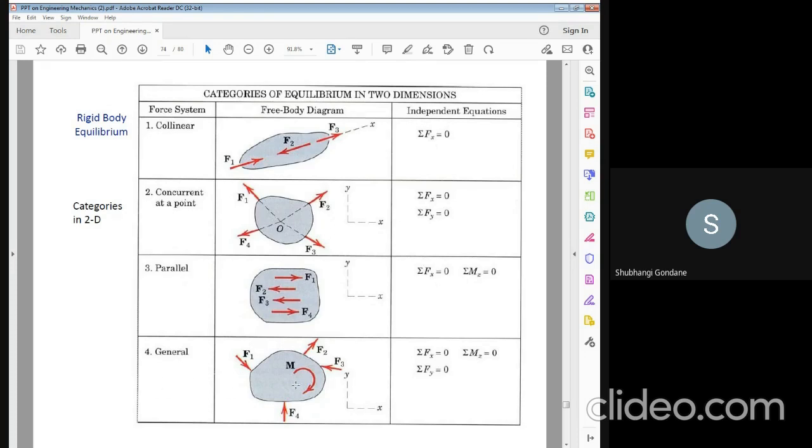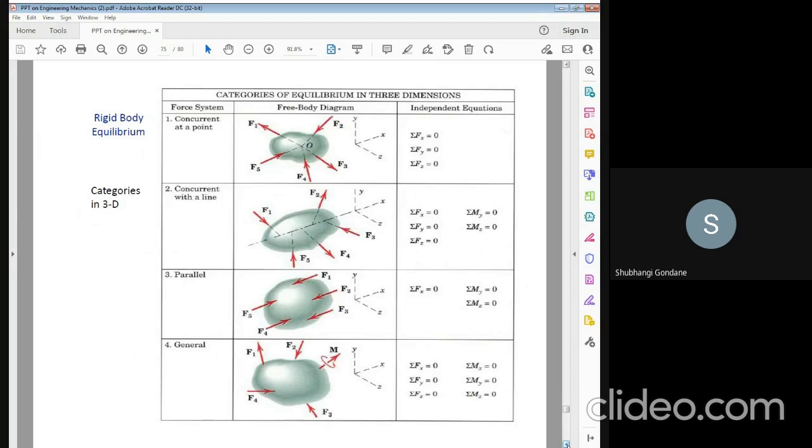If the force is applied in all directions and the moment also develops in a clockwise or anti-clockwise direction, then summation Fx is equal to 0, summation Fz is equal to 0, and summation Fy is also equal to 0. This is also a 3D view of the same system, which includes the summation Fz. Fz is also included in the equilibrium condition, equal to 0.